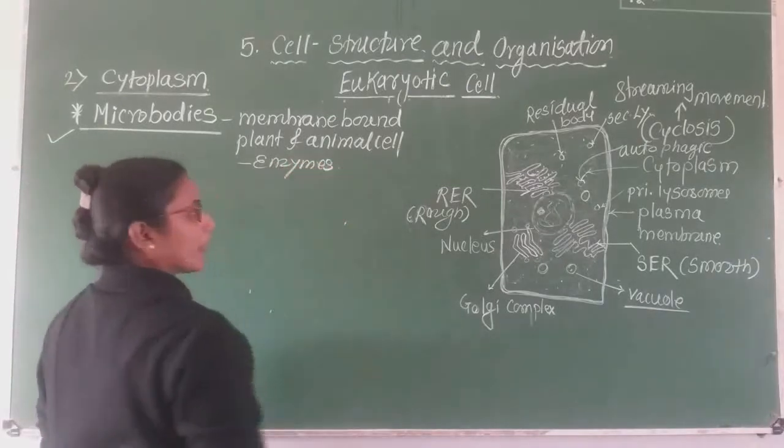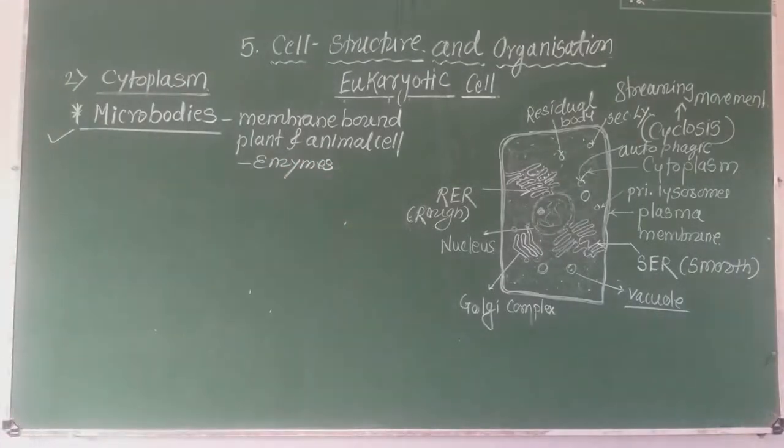These microbodies are membrane bound or sac-like structures, and they consist of various enzymes. Where are these present? They are present in plant and animal cells also.